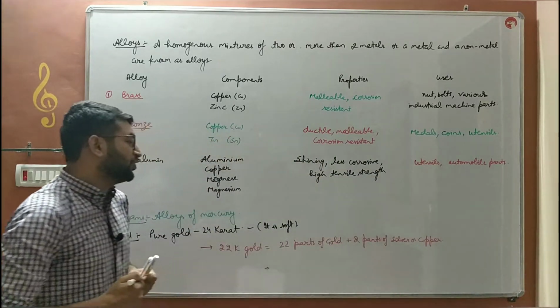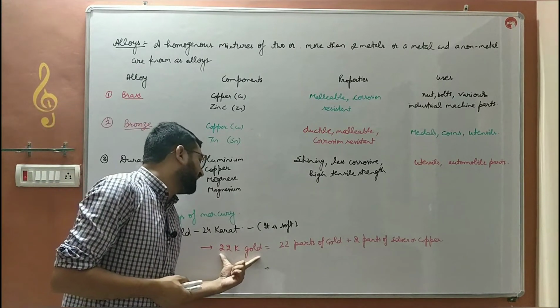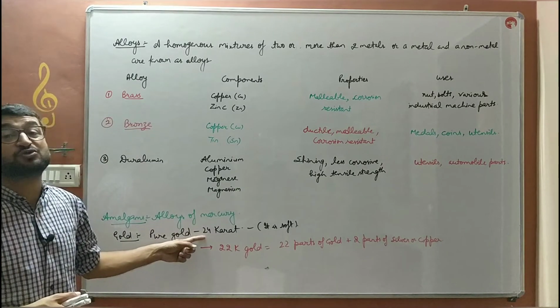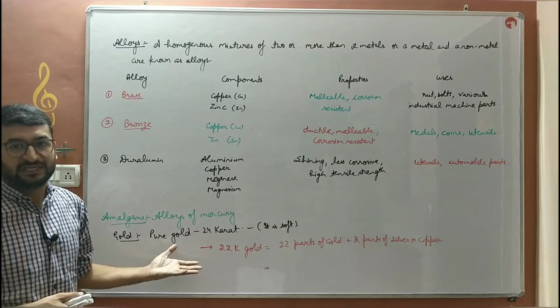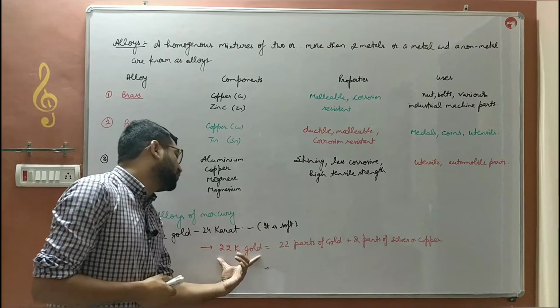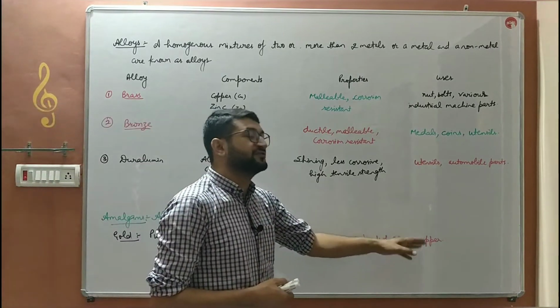To make gold harder, we made 22 karat gold, and that is used to make jewelry. 24 karat gold cannot be used to make jewelry. Why? Because that gold is very soft. It will break very easily. So the 22 karat gold alloy is made: 22 parts of gold with 2 parts of silver.